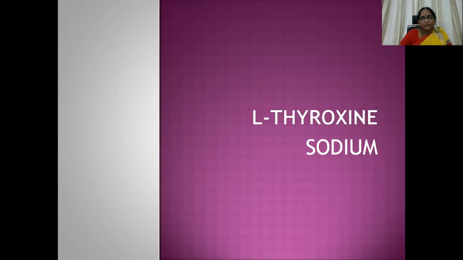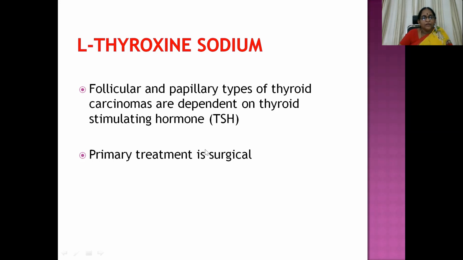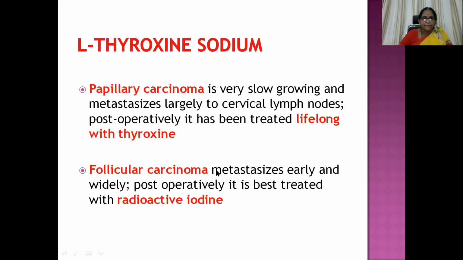Then L-thyroxine sodium. Follicular and papillary types of thyroid carcinomas are dependent on TSH, thyroid stimulating hormone. Of course, the primary treatment of thyroid carcinoma is always surgical, but papillary carcinoma is very slow growing and metastasis is largely to cervical lymph nodes.